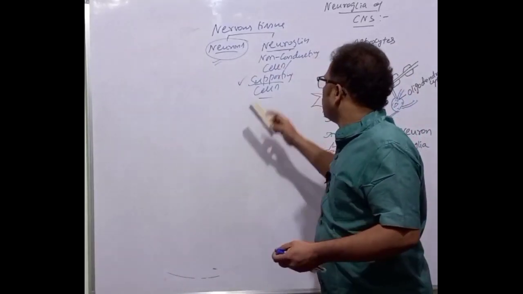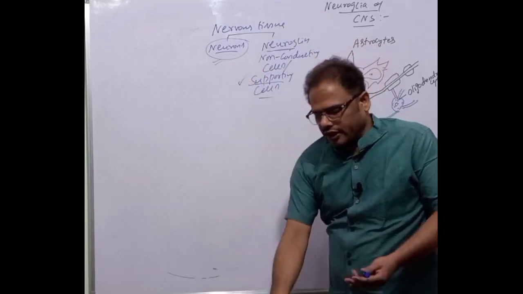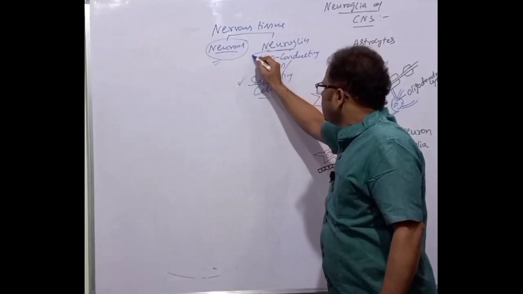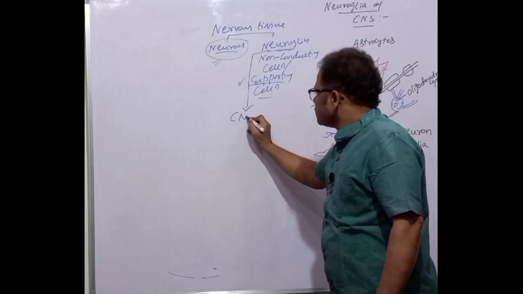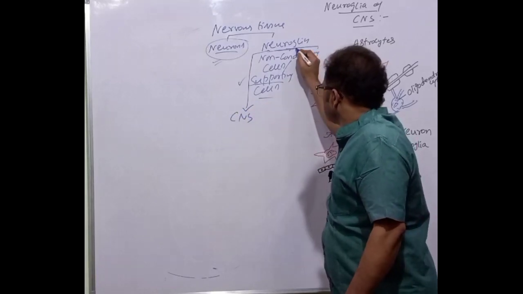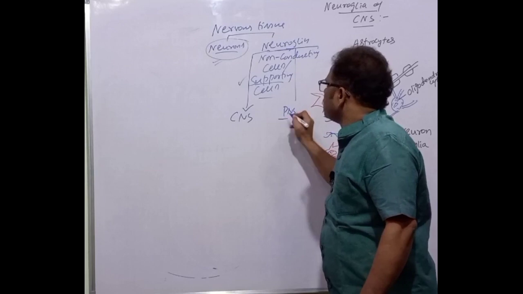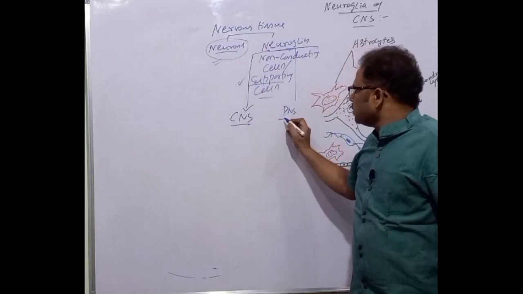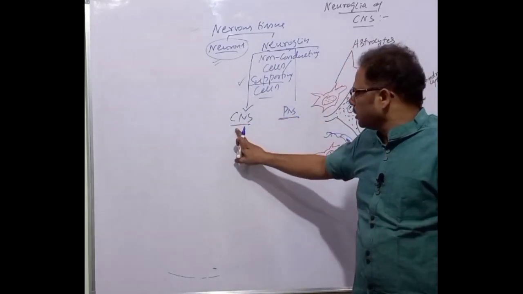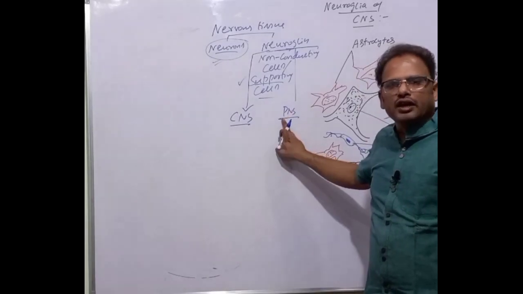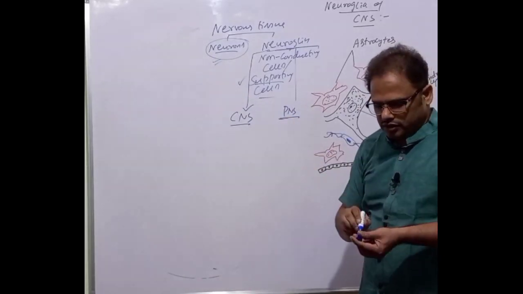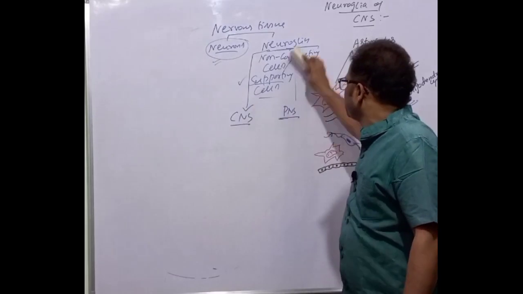So let's discuss now the neuroglia. These neuroglia are present in the CNS, and they are also present in the PNS. So neuroglia of the CNS, neuroglia of the PNS. Let's discuss the neuroglia of the central nervous system first, then the peripheral nervous system. Clear, students? You're enjoying this, all of you.